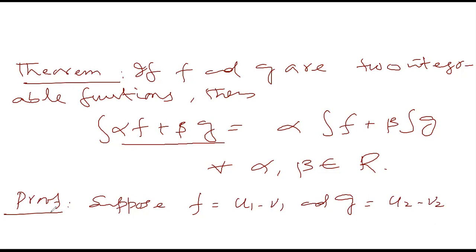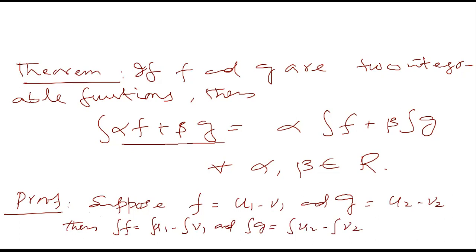So then the integral of f is equal to the integral of u1 minus the integral of v1, and the integral of g is equal to the integral of u2 minus the integral of v2. Now alpha f. What's alpha f? Alpha f is equal to alpha u1 minus alpha v1.